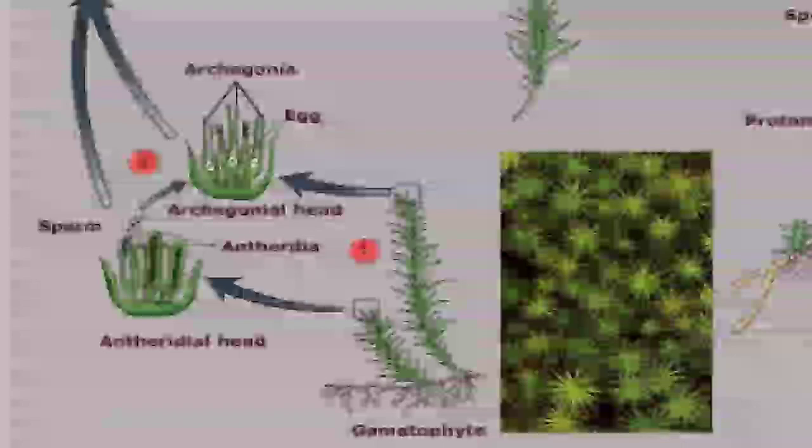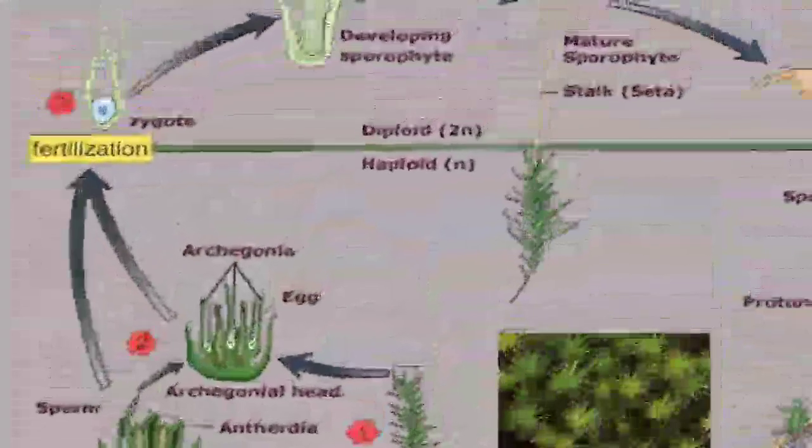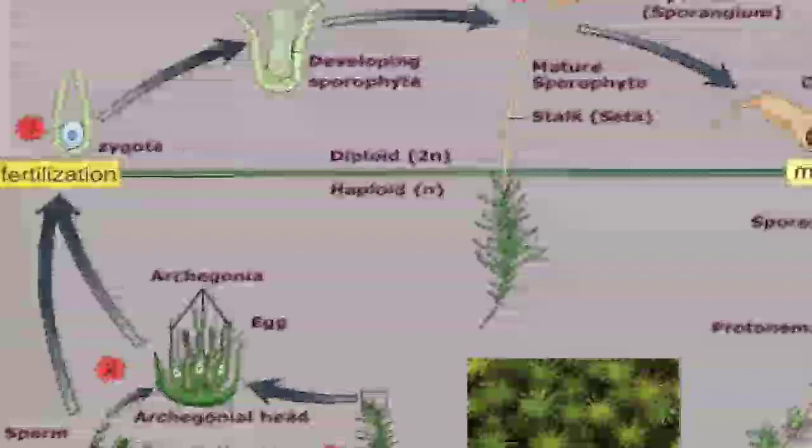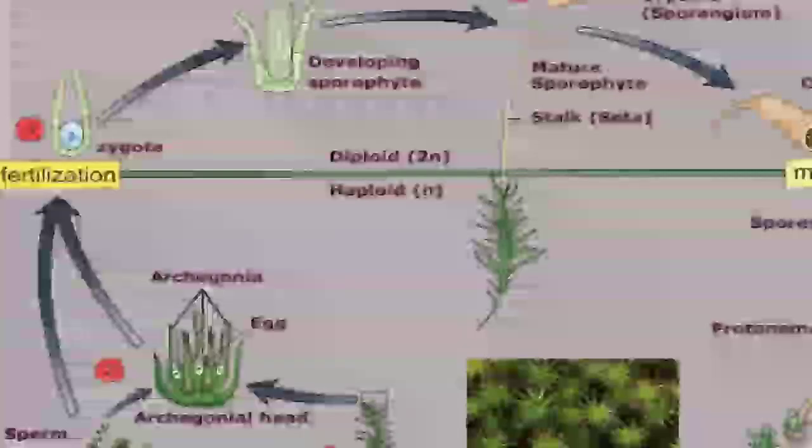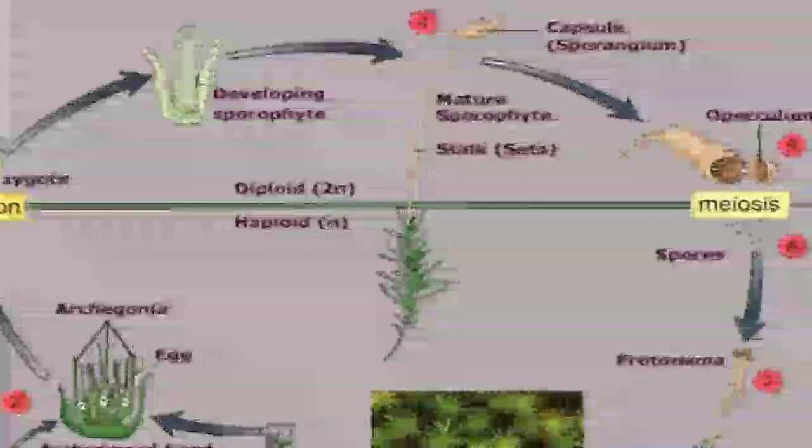With the help of water they fuse. Sperms travel through water to reach the archegonia and fuse there. After fusion, fertilization, the zygote is formed. Now it is the diploid stage having 2n chromosomes. In the diploid stage, the sporophyte develops.